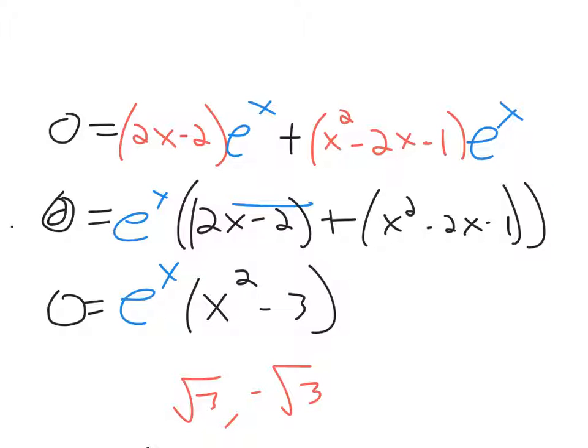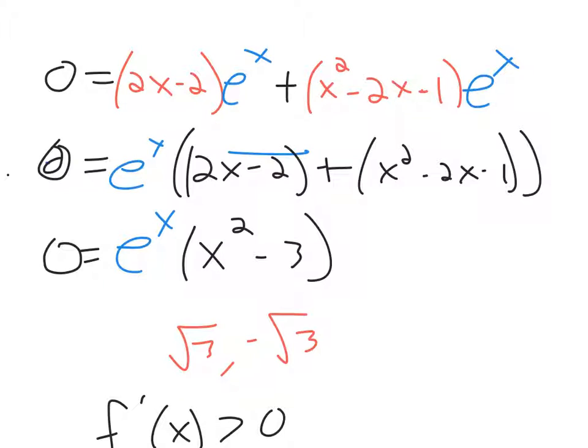And if you plug x equals 0 into your second derivative, which is a point in between these two values, then the second derivative is negative 3. So that means it's... I kind of lost my apostrophe.